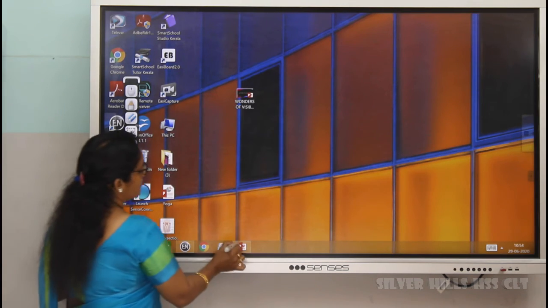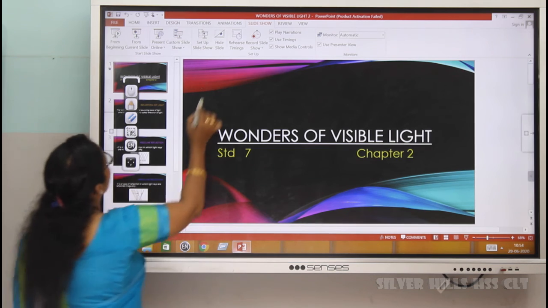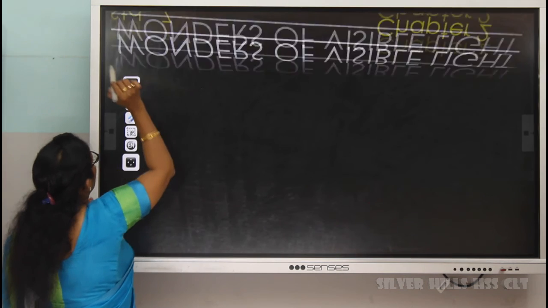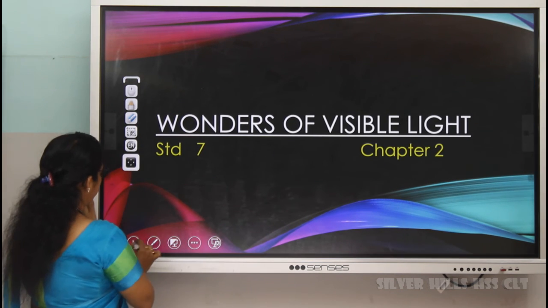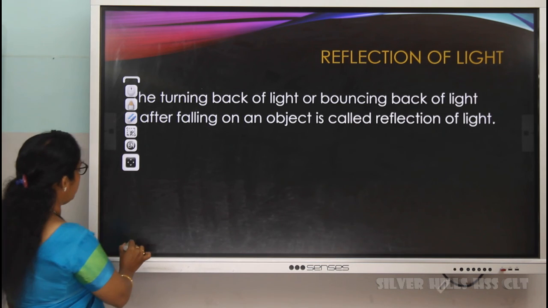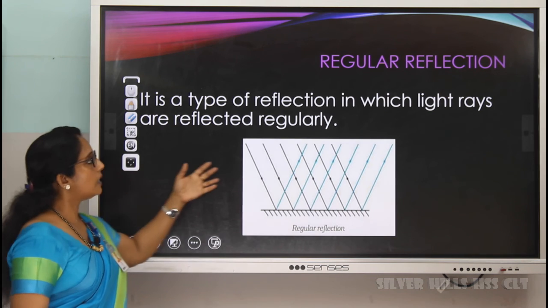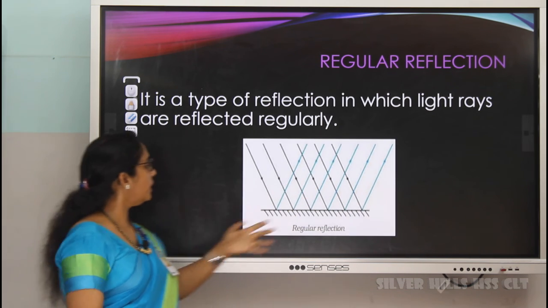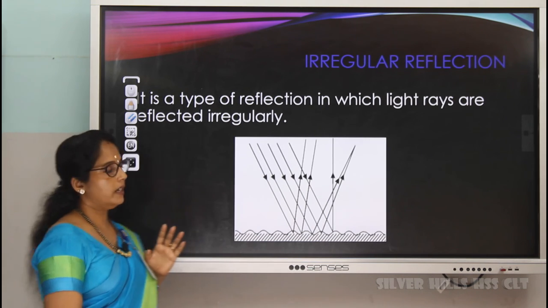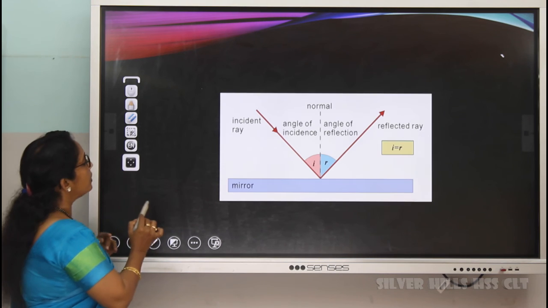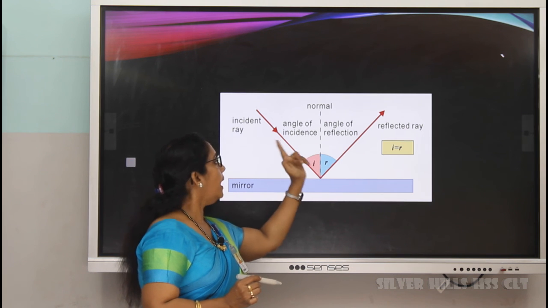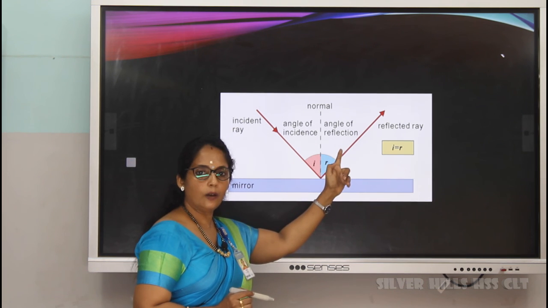So, what have we studied today? We have studied about light, one is reflection. What is reflection? We have also discussed different types of reflection: regular reflection and irregular reflection. Then we discussed incident ray, reflected ray, normal, angle of incidence and angle of reflection.